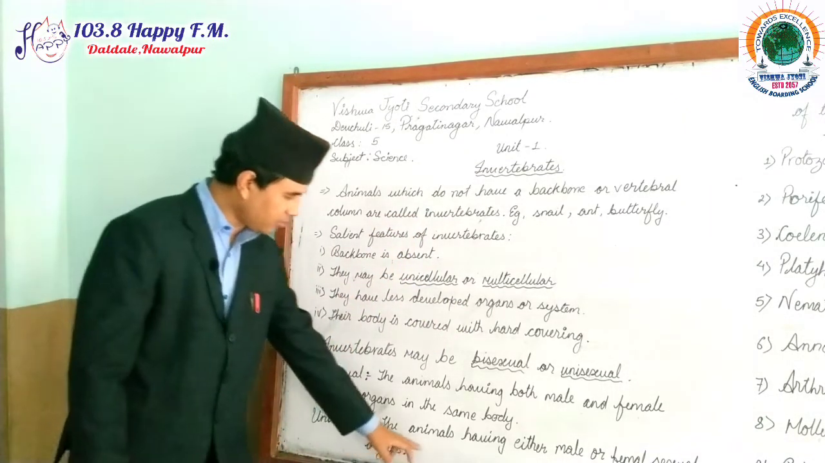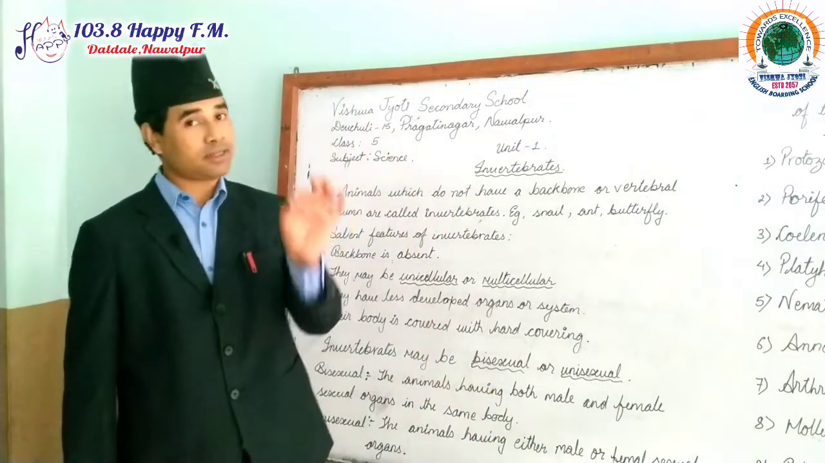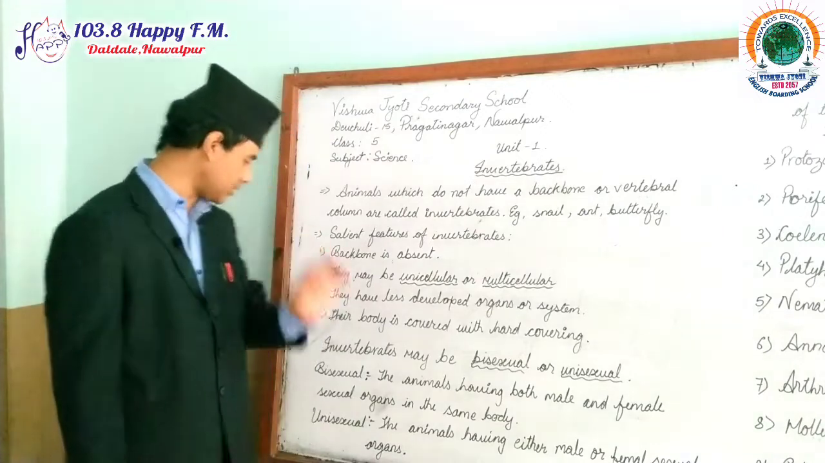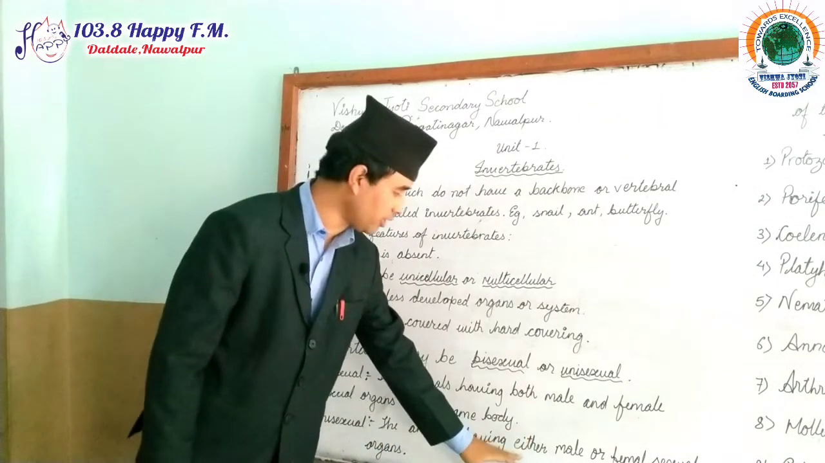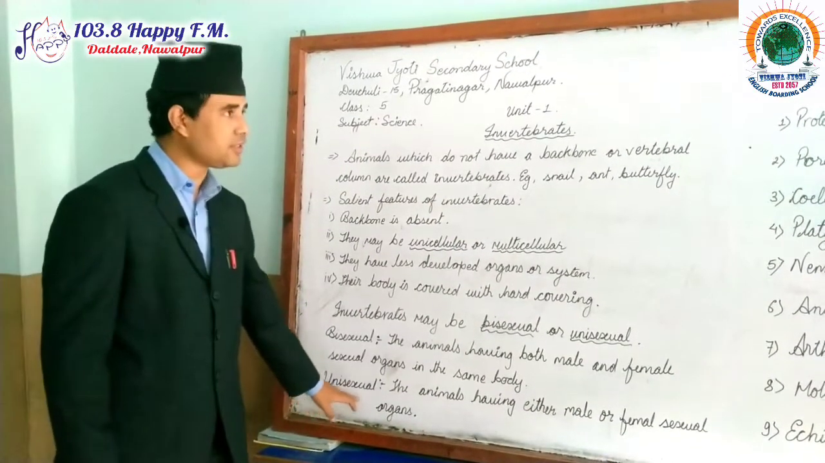Unisexual means the animals having either male or female. Either means either they are male or they are female. That means they have got 2 sex organs in their body, separately, male or female. Now this is the definition of unisexual.